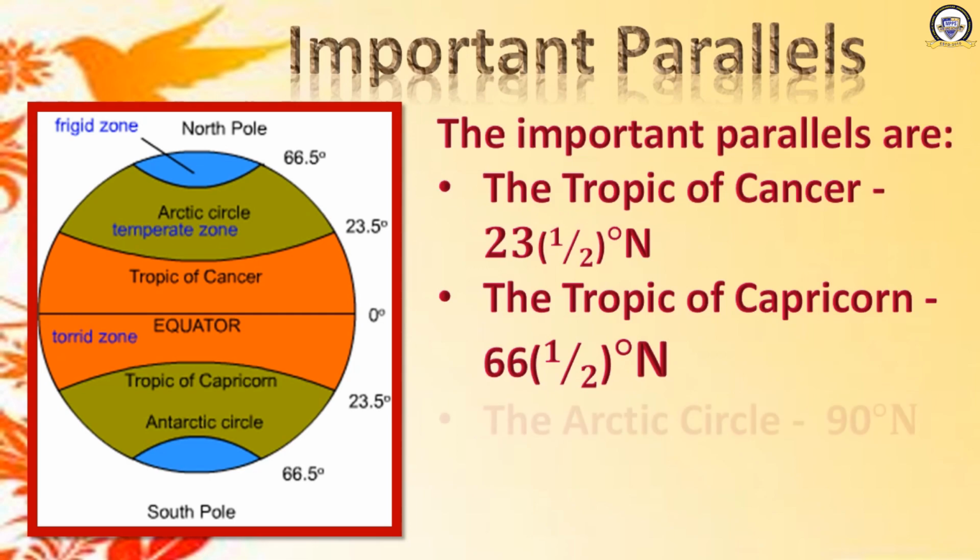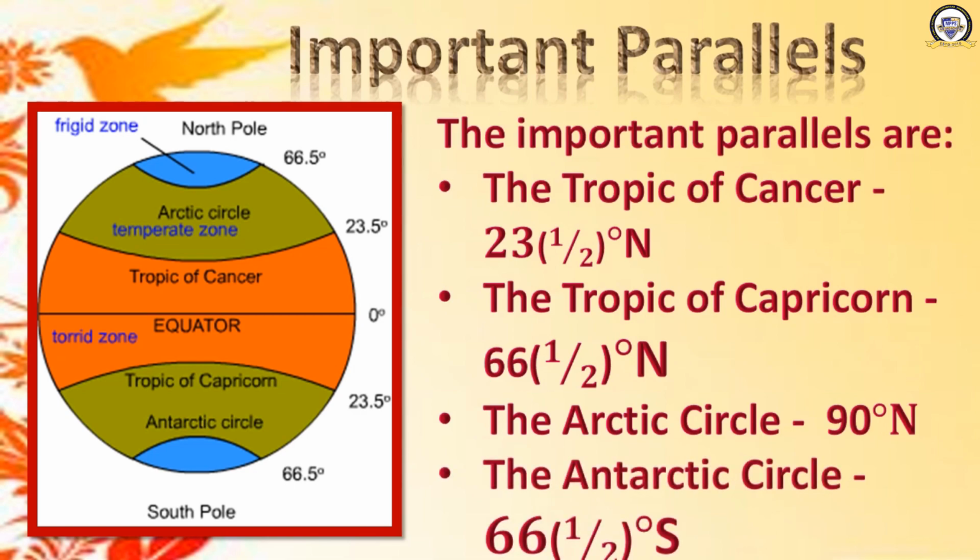Okay. Third one is the Arctic Circle, that is 66.5 degree north, and the Antarctic Circle, that is 66.5 degree south. Okay.